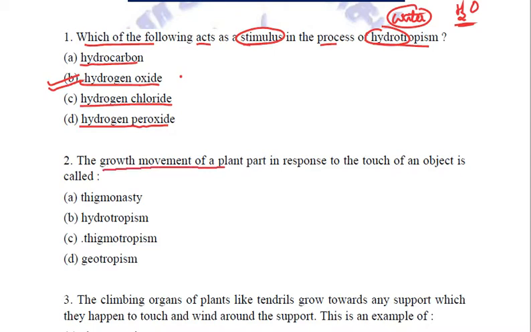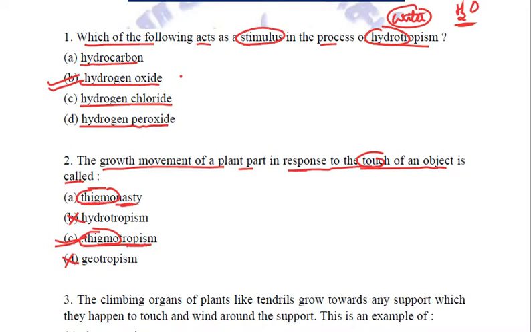The growth movement of a plant part in response to the touch of an object is called, we know that touch is thigmo. So it is thigmotropism. One more option for thigmo is given to us. It can't be hydrotropism. It can't be geotropism. We know that thigmo means touch. But now the difference between these two options is one is thigmonasty and one is thigmotropism. So which of these is our answer? For that we need to relate the question again.